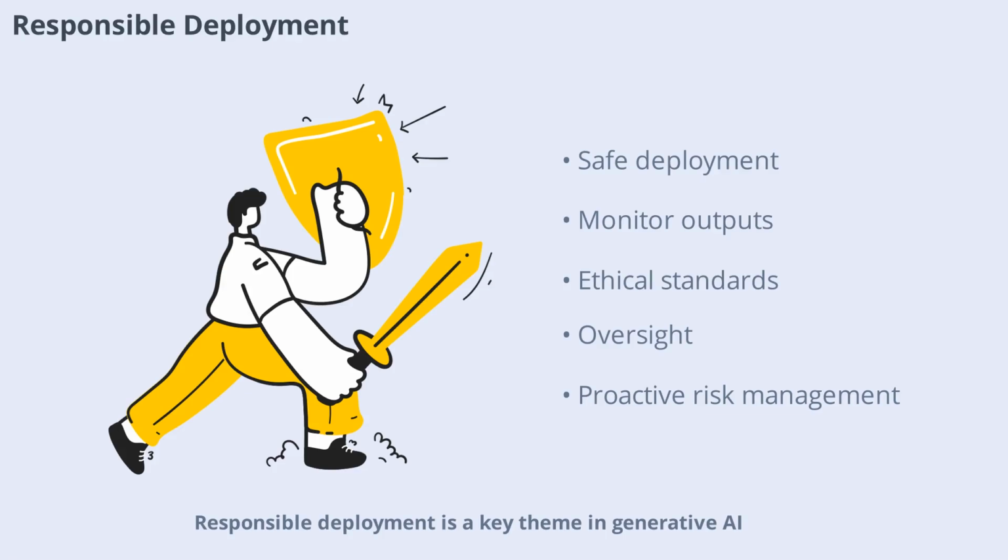Responsible deployment is a key theme in generative AI. The course explains how to deploy AI systems safely, monitor outputs, and maintain ethical standards. You'll learn how to implement oversight, review performance, and address risks proactively. Responsible deployment ensures that AI applications are used safely and contribute positively to society.